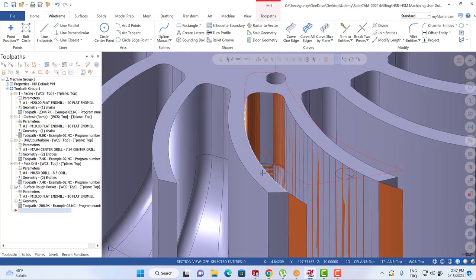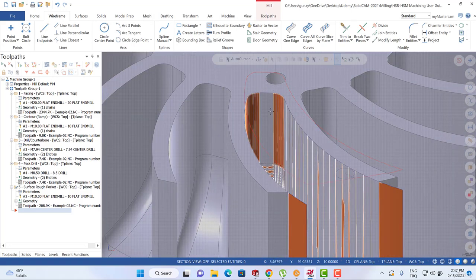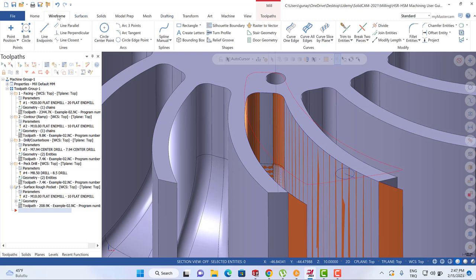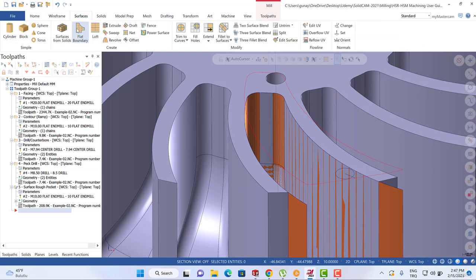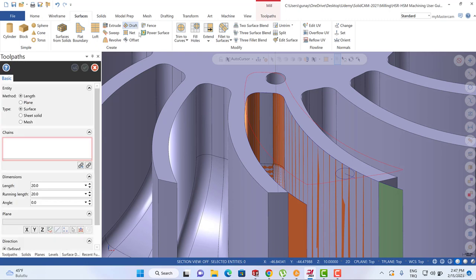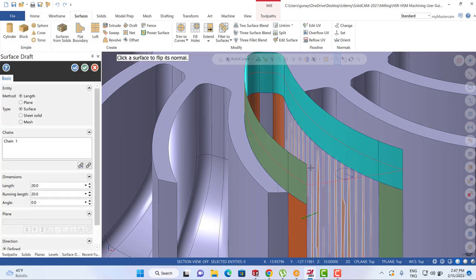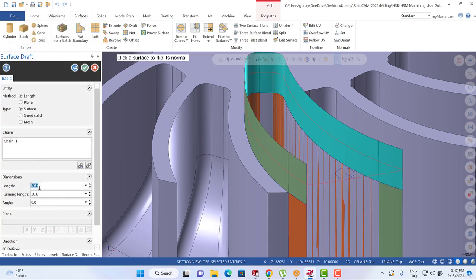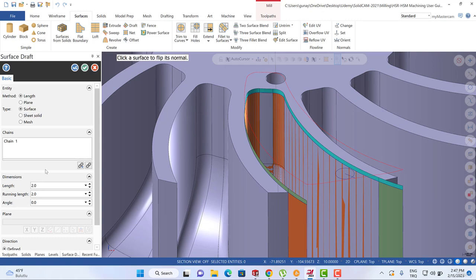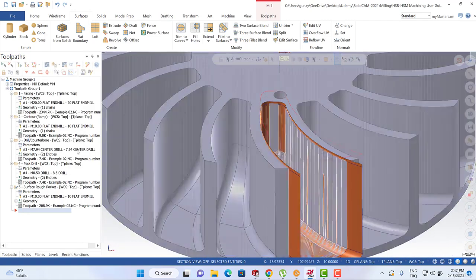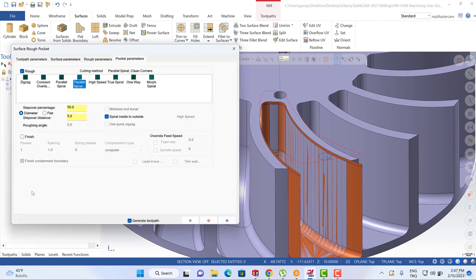I'm also going to use this here. If you would like to see the sharp edge placed here, you can easily take your security like this one. For example, I'm going to click here. It's a draft face partition. We can activate the weight options. We can start from here to here like this one and hit the enter button, and then I'm going to create 2 millimeters face like this, and then that's also going to help us.